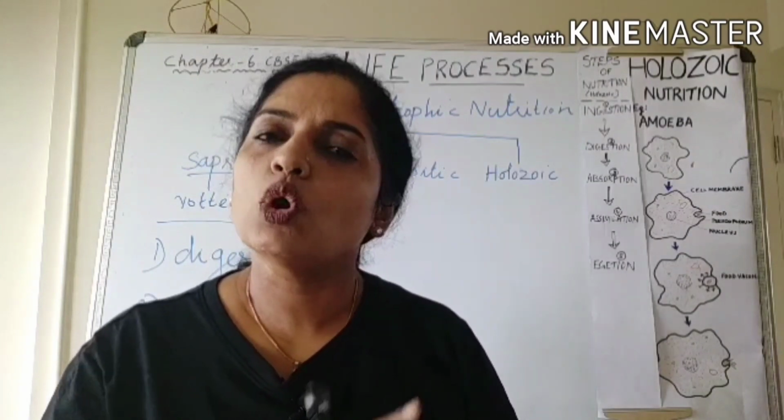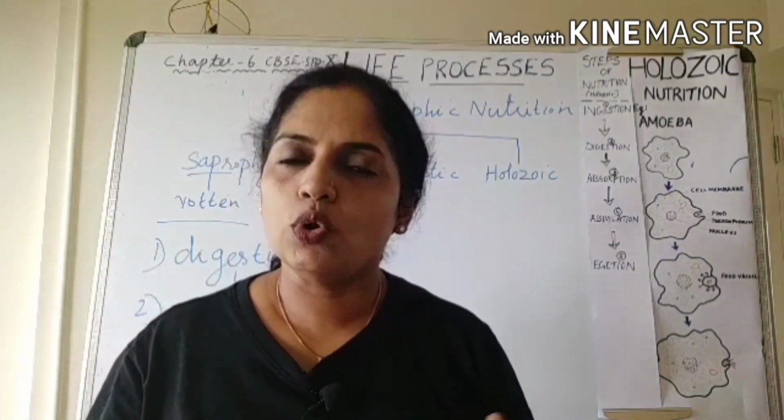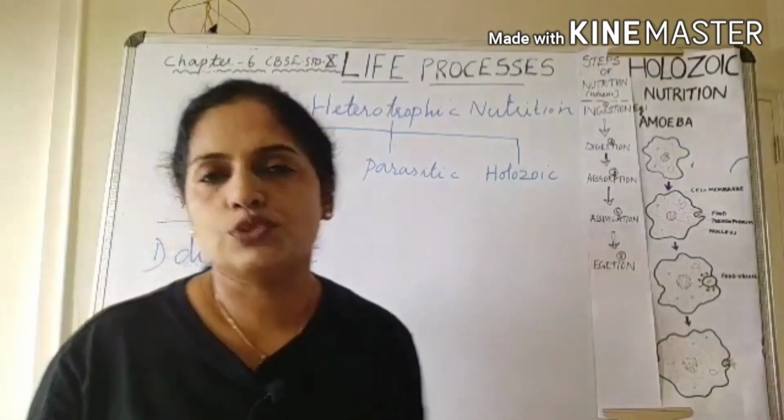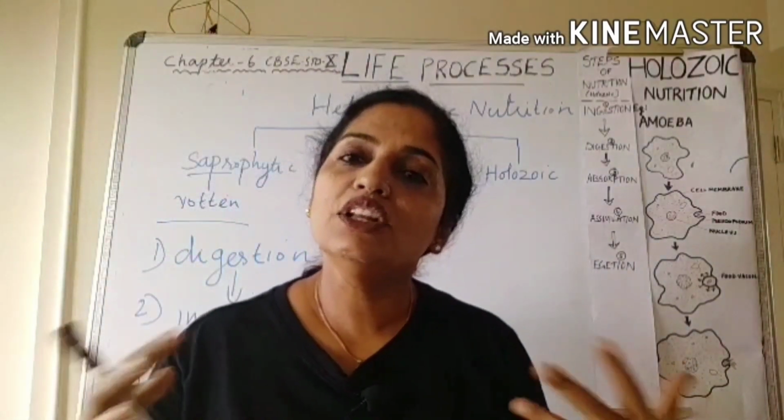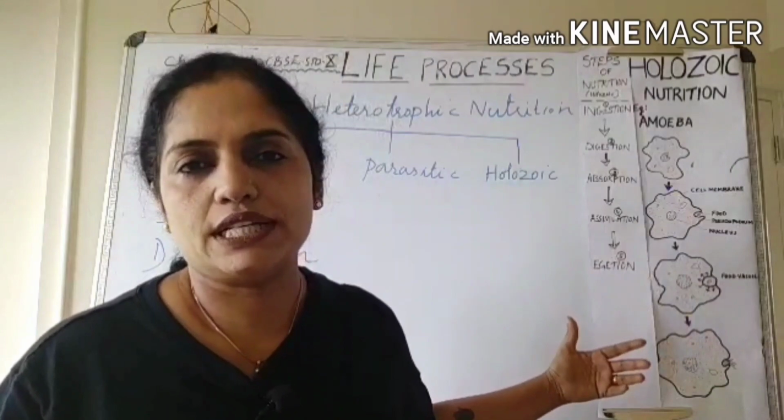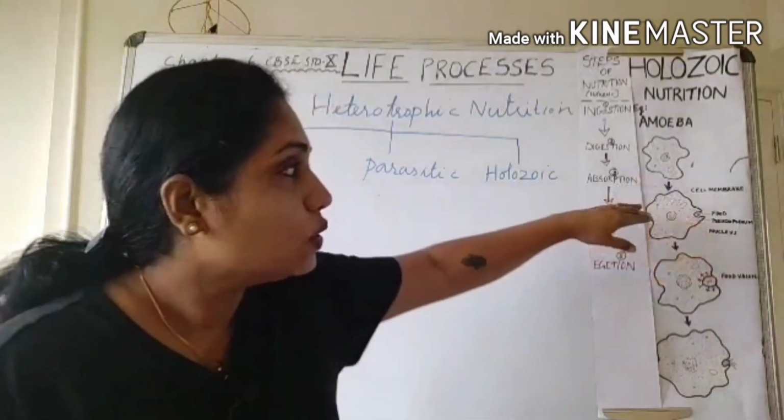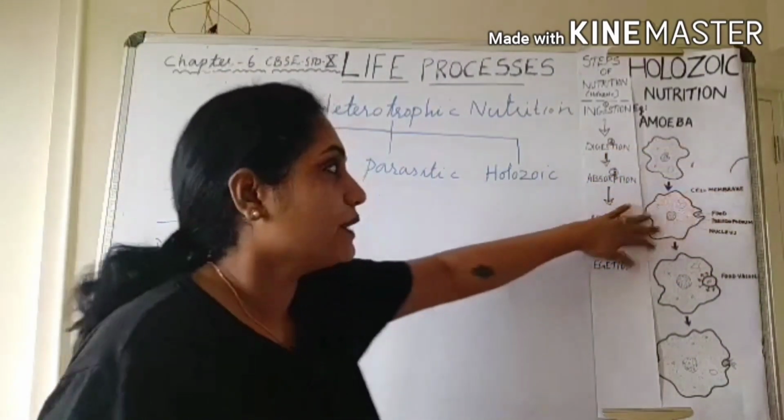Amoeba, paramecium and almost all higher animals are following this holozoic mode of nutrition. Let us see the different steps in holozoic nutrition with an example. Look at the picture. It's an amoeba.